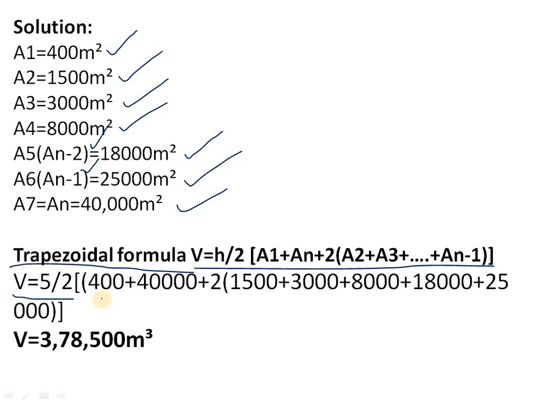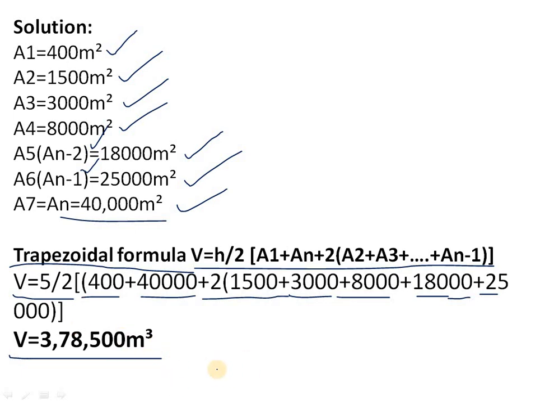So we have to write 5 by 2 into A1 is 400 plus AN, the last one, 40,000, plus 2 into A2 is 1500 plus A3 is 3000 plus A4 is 8000 plus AN minus 1, that is 18,000. Then after A4 we take the A5 value, plus again 25,000. Then we will get the volume as 3,78,500.